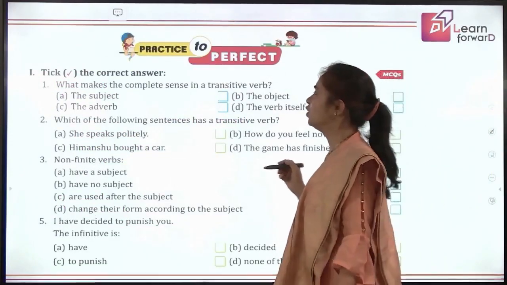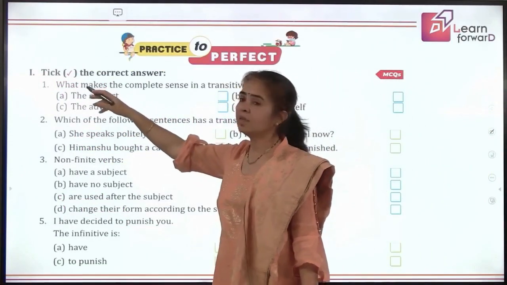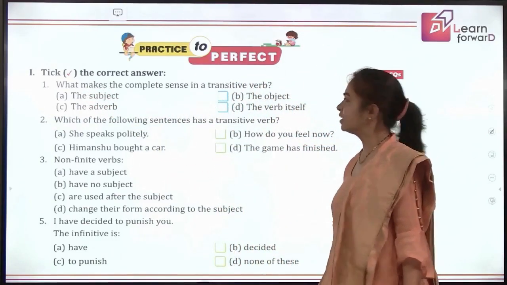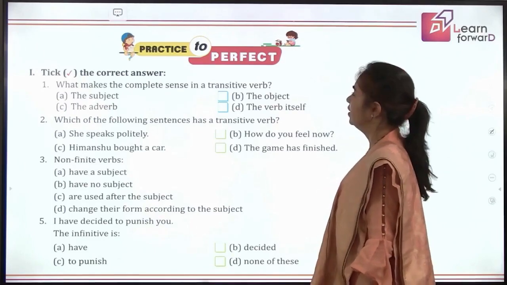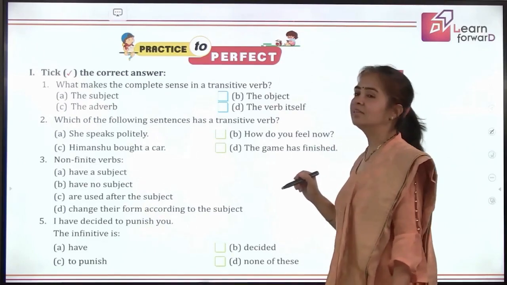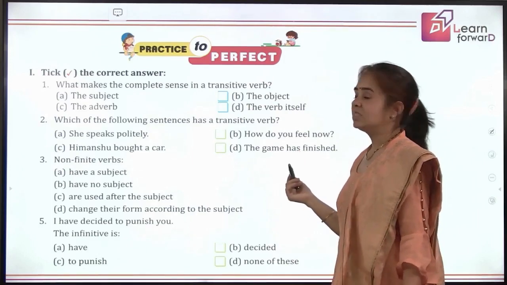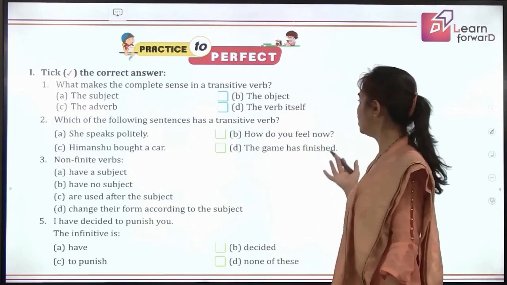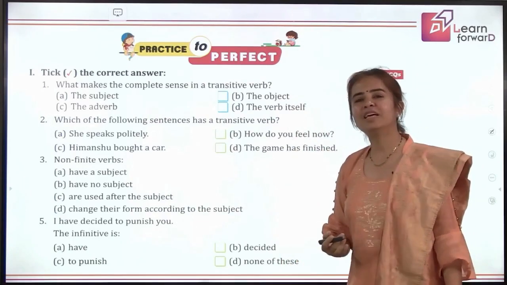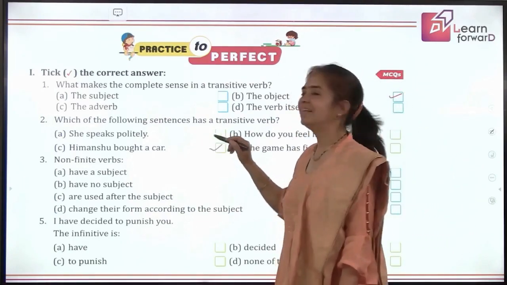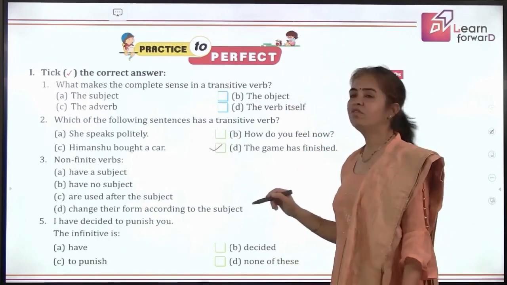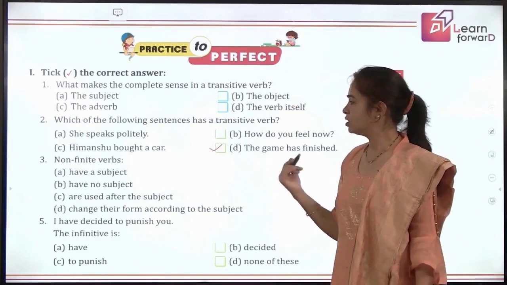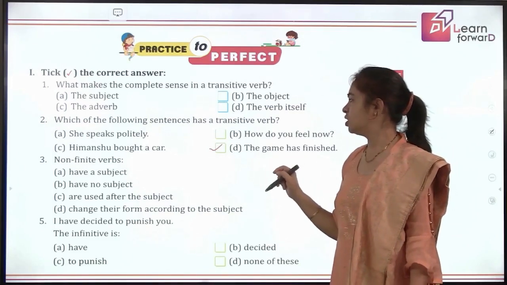Here's an exercise for you to practice and perfect. Take the correct answer. What makes complete sense in a transitive verb? Object. Let's see, is it there? Yes. Which of the following sentences has a transitive verb? Let's see which one is dependent. She speaks politely. Himanshu bought a car. The game has finished. Object is only in this sentence. Perfect.